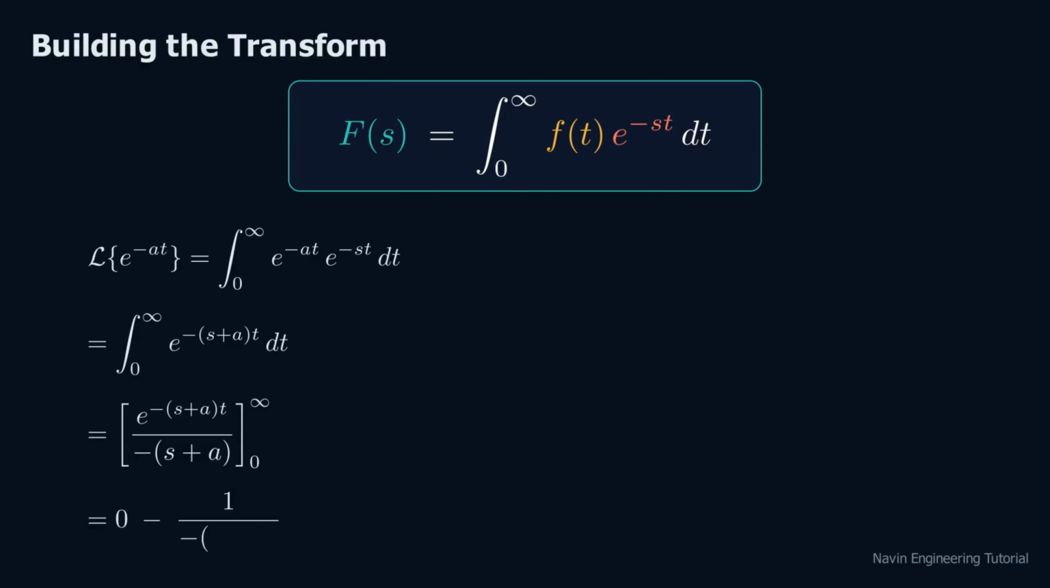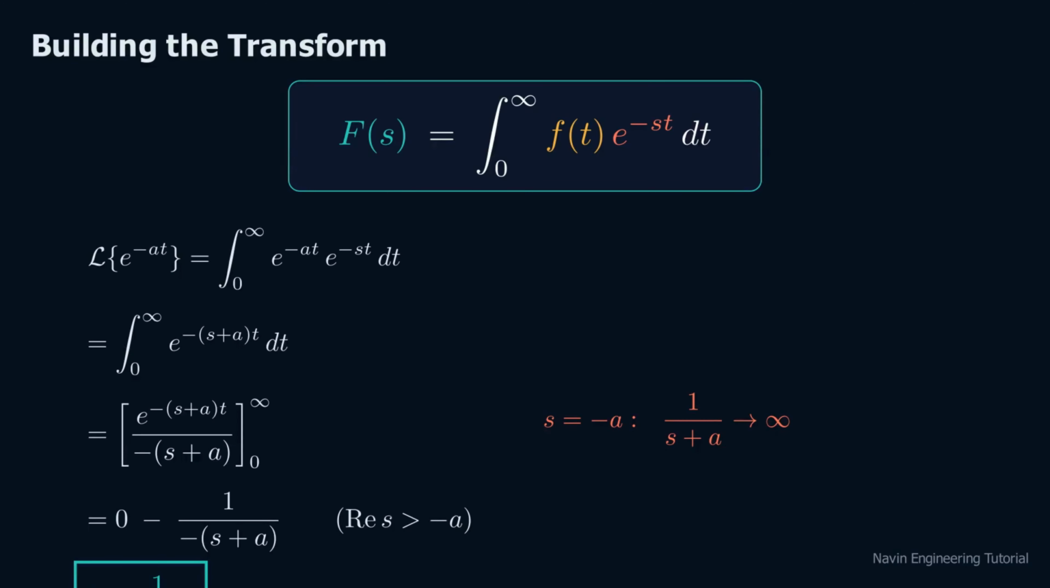At the upper limit, the exponential dies to 0, provided the real part of s is bigger than minus a, exactly the condition our sweep discovered. At the lower limit, it equals 1 over s plus a. The transform of a pure decay is the simplest fraction in mathematics. And look where this fraction blows up, at s equals minus a, exactly where a sweeping probe blew up.